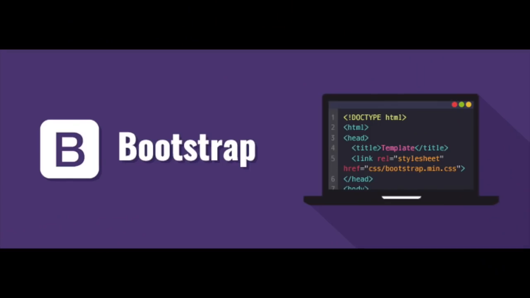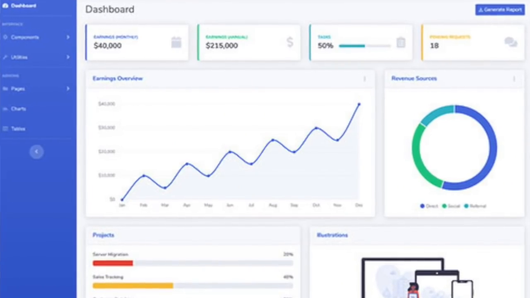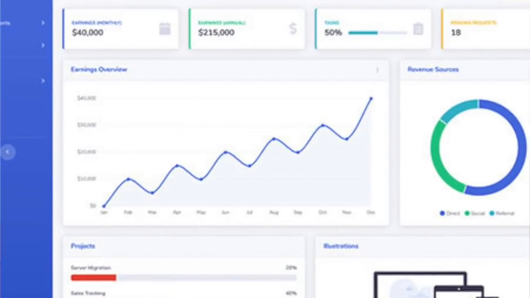Alright, another website building tool that you can take a look at is called Bootstrap. So Bootstrap is essentially a CSS framework. It has a lot of templates out there. If you just go to Google and type in Bootstrap templates free, you can find a lot of beautiful templates. Though mostly websites are built using HTML, CSS and JavaScript, right? What Bootstrap does is that it mixes all three of them into one single platform, which is Bootstrap. So once you import a Bootstrap template, it will already have the HTML, CSS and JavaScript in there.